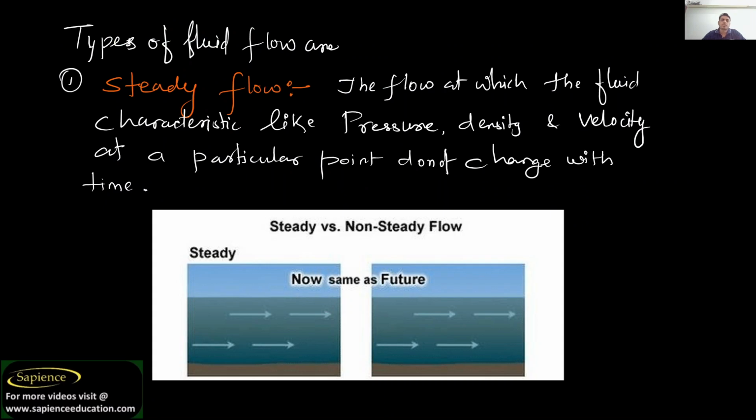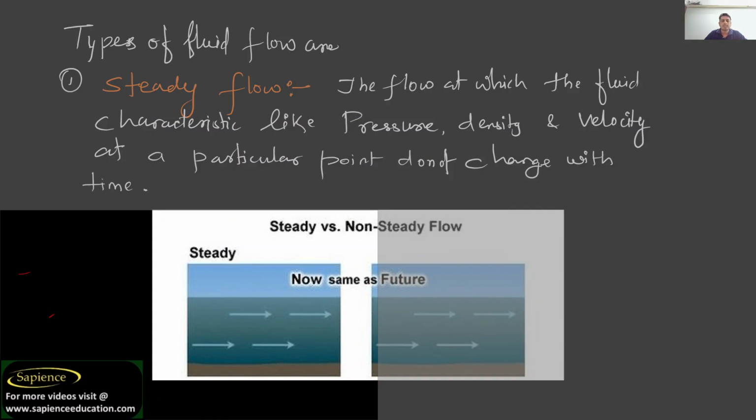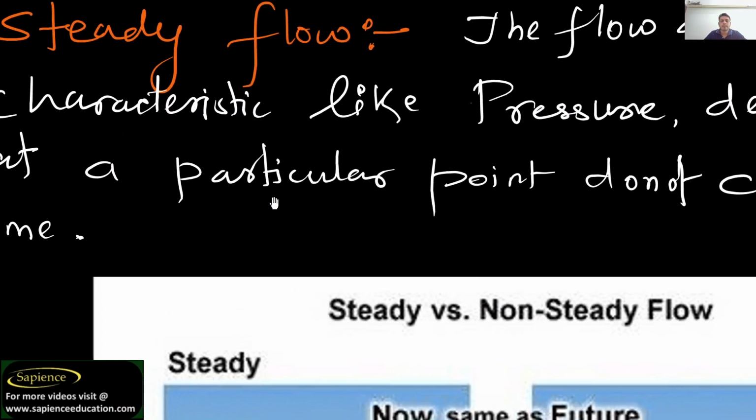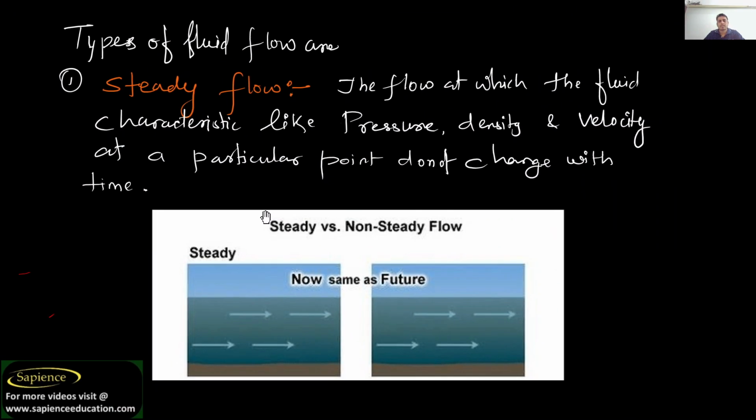Let us see. So the first type of fluid flow is steady flow. What is steady flow? The flow in which the fluid characteristics like pressure, density, velocity at a particular point do not change with time.